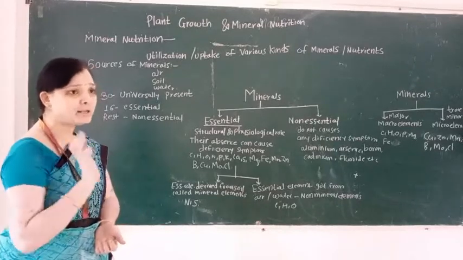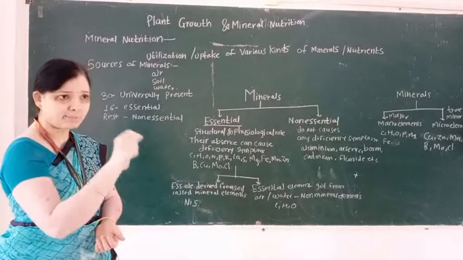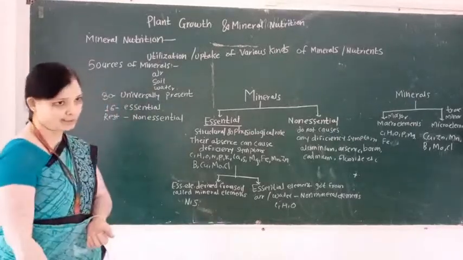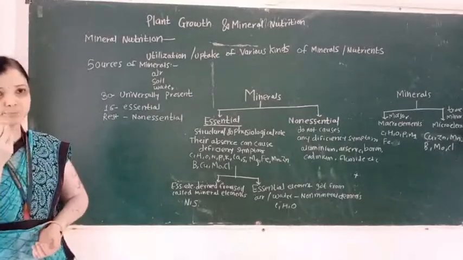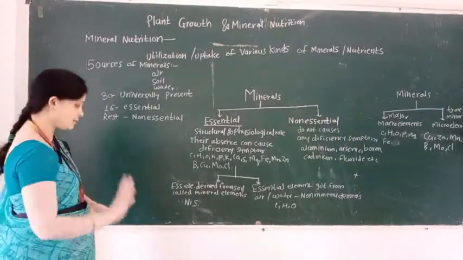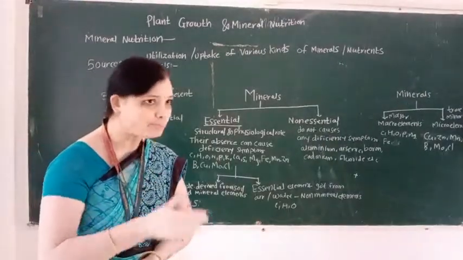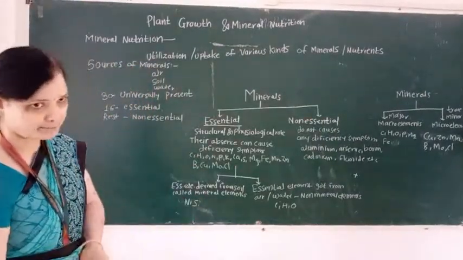What are mineral elements? This classification is based on the sources of the mineral, for example air, soil, water. So, what is the definition of mineral elements?